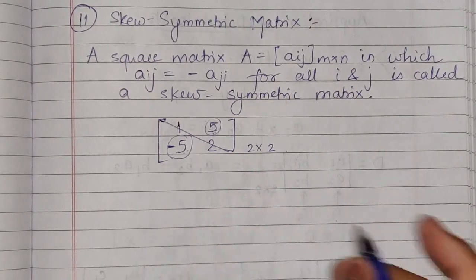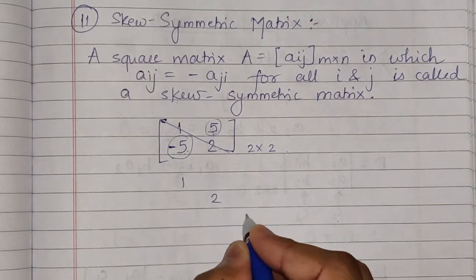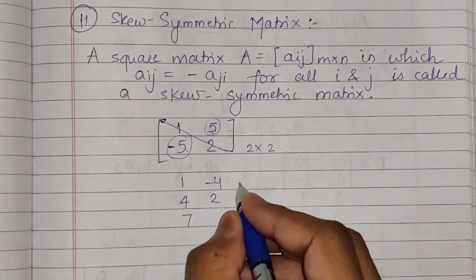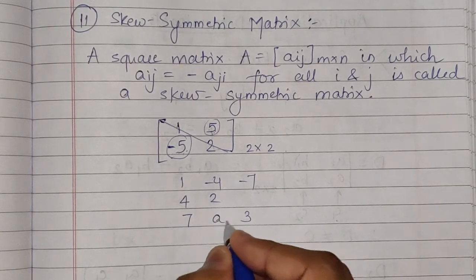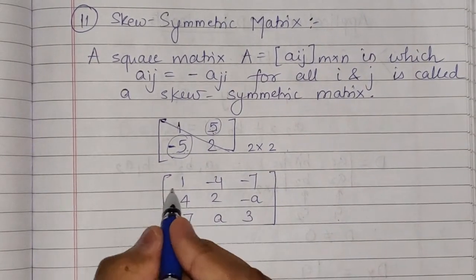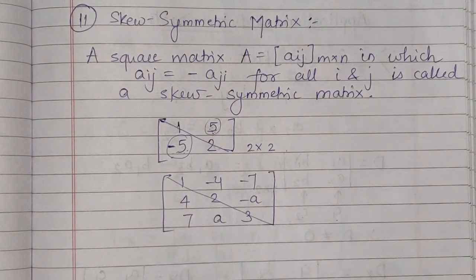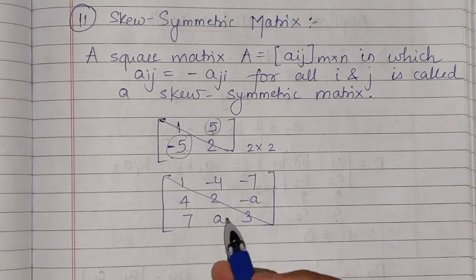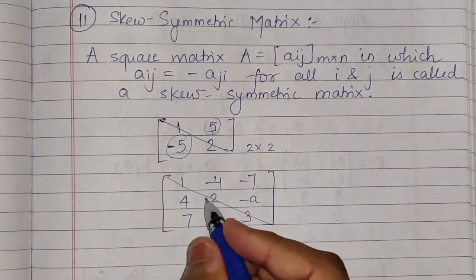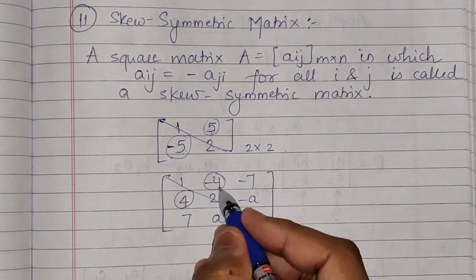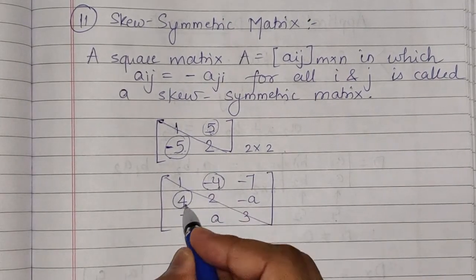Also if you consider 3 by 3, I'll write 1, 2, 3, 4, minus 4, 7, minus 7, A, minus A. Now you can eliminate the diagonal elements. You do not have to see the diagonal elements but the other elements. Now you can see that this and this are both equal. This is A12, this is A21.